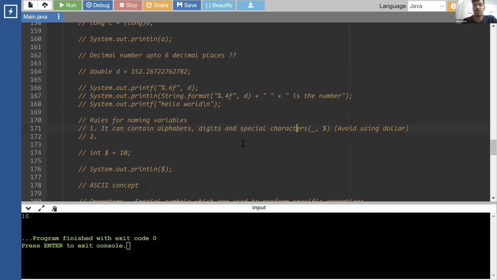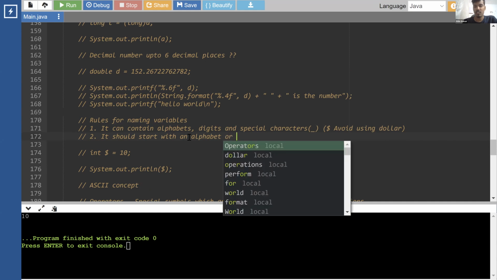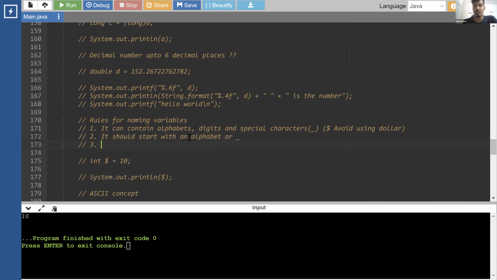So we have alphabet, digit, special character. From here on, whatever discussion I have, I'll avoid dollar. It should start with an alphabet. Now, underscore is also treated as an alphabet, so you can start with underscore as well. So you can start the variable name with underscore, but you cannot start it with a digit. You cannot start a variable name with a digit.